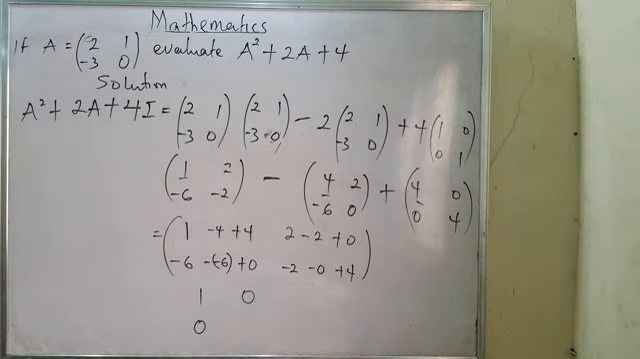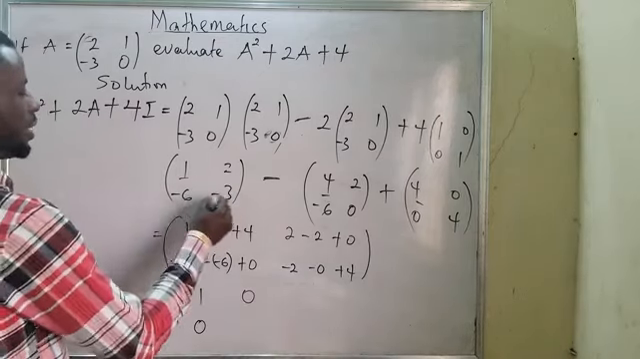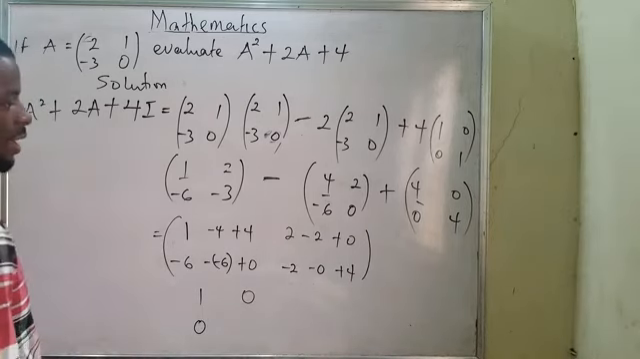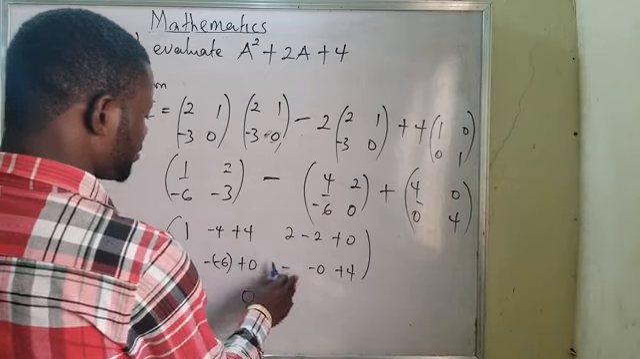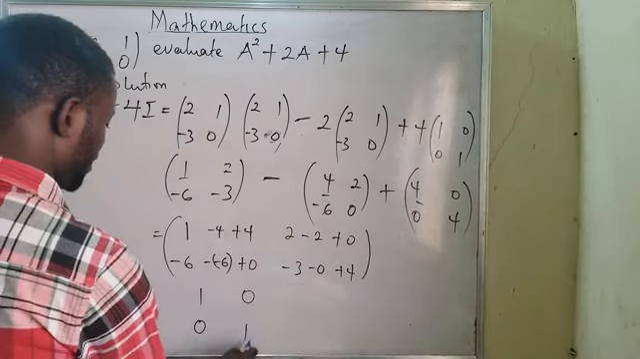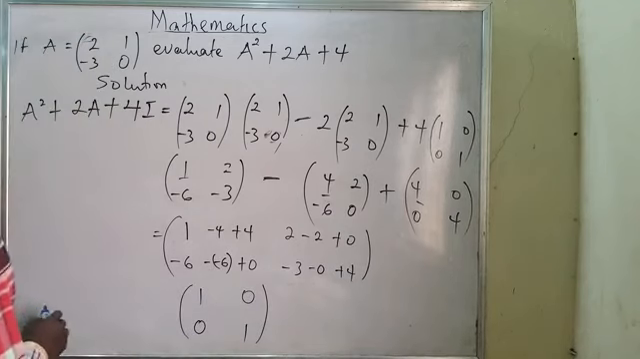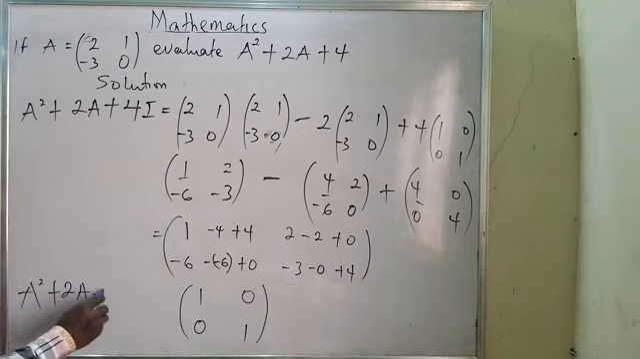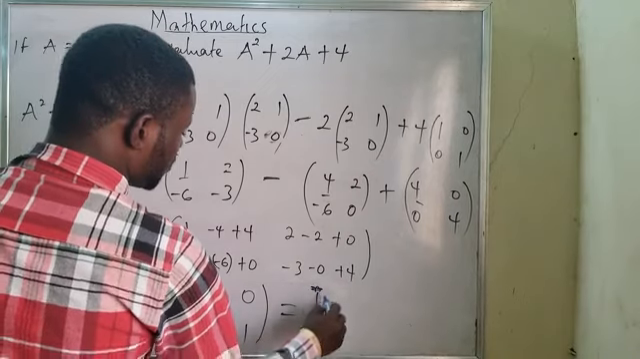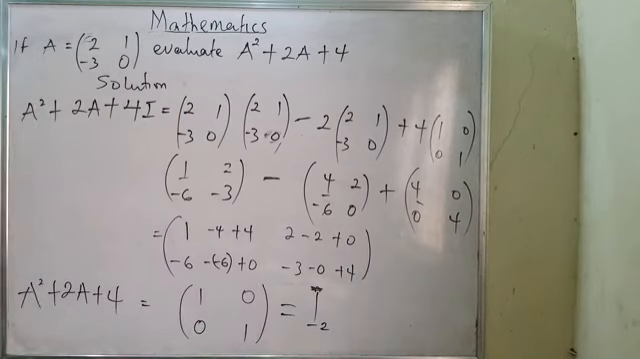Oh, this is 3. Sorry. This is 3. Minus 3. Now, when I multiply, it is 3. It means I'll be having minus 3. And it means I'll be talking about 1. Which is equal to what? It means a squared plus 2a plus 4 equals this, which is called the identity of 2 by 2. That is all.